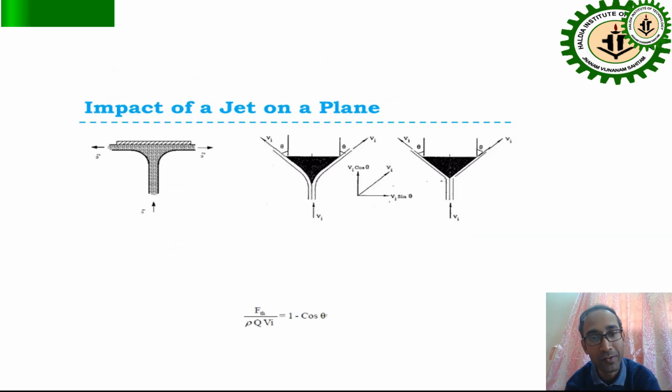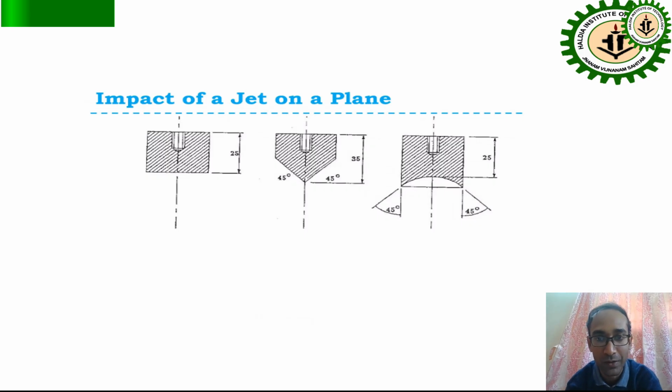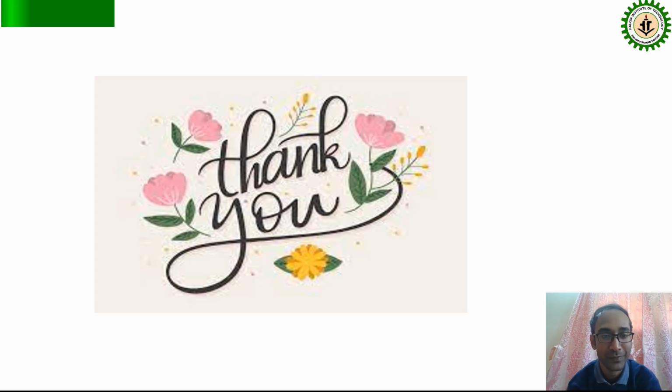So this is the impact of a jet on a plane. This is the plane area. This is v1, tangential, and theta, with the vector components: v1 cos theta and v1 sin theta. So it is the impact of a jet on a plane. If the direction is changed by a 45-degree angle, the velocity direction will change. Thank you so much, everyone, for listening.